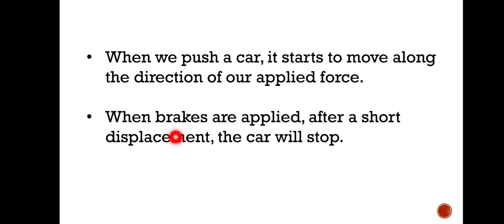When brakes are applied, when the force is applied opposite to the direction of motion, the car will travel a short distance and then it will stop. So this short displacement is opposite to the direction of the applied force, that is the brake. So these are the two conditions where we will say that some work is done.